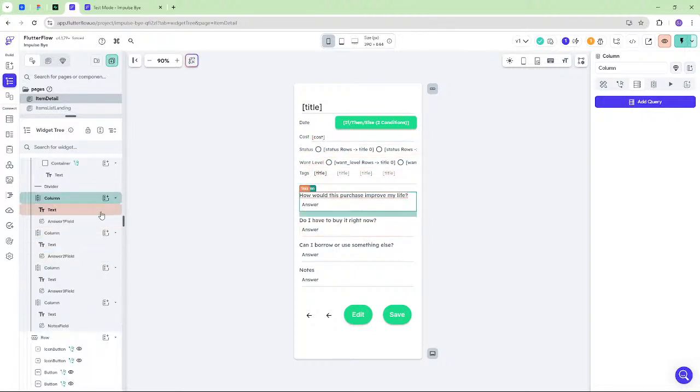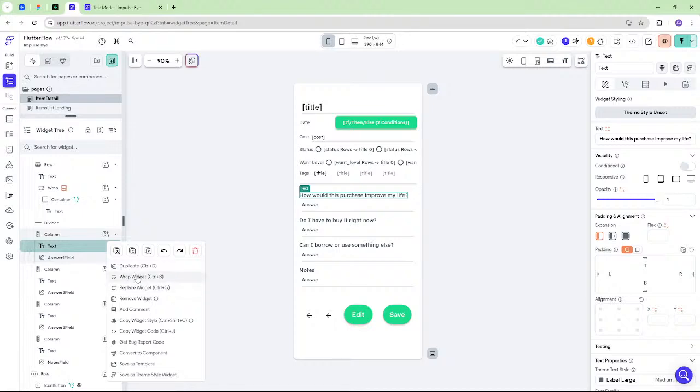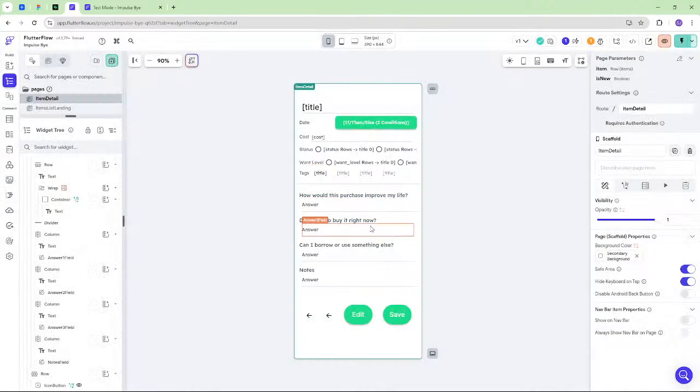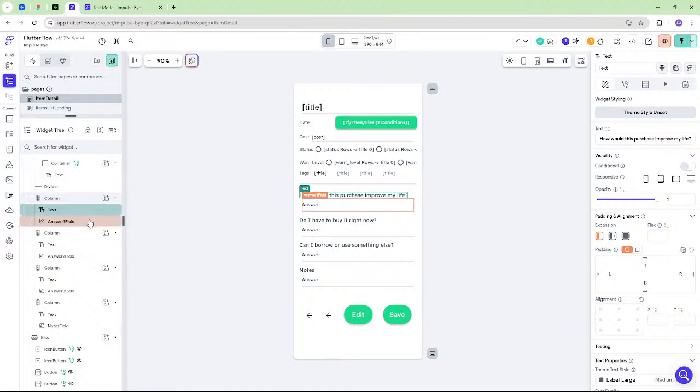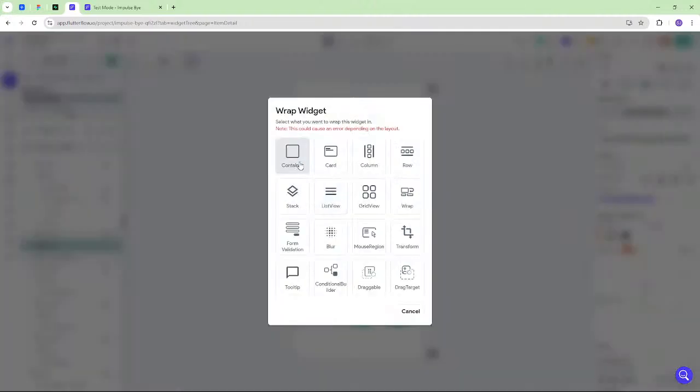I think we have a column. I think I want to wrap these two things in a container. Will it let me do... I don't think I can do both of them, but maybe we'll just do that one and then... No? Wrap widget.